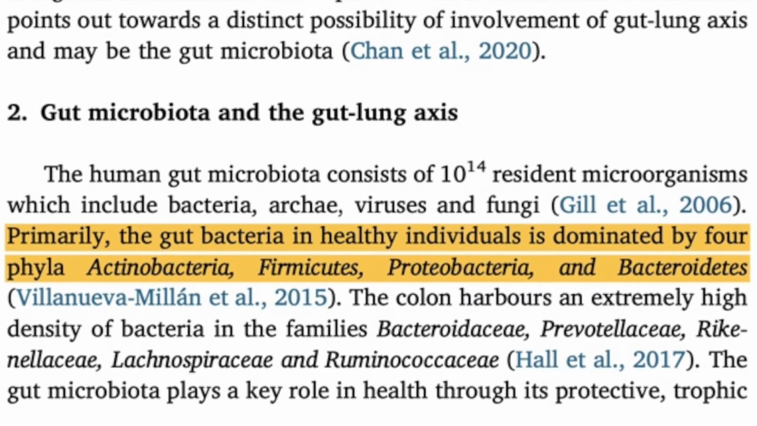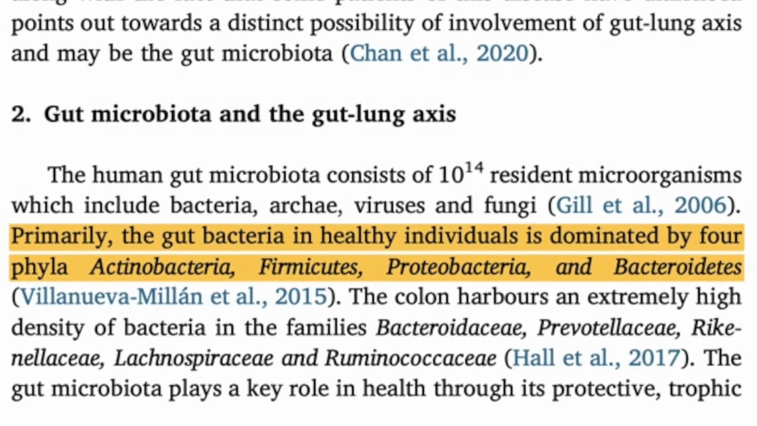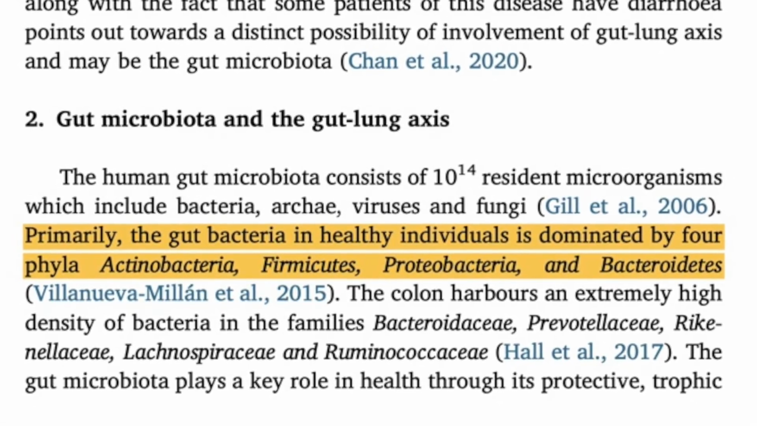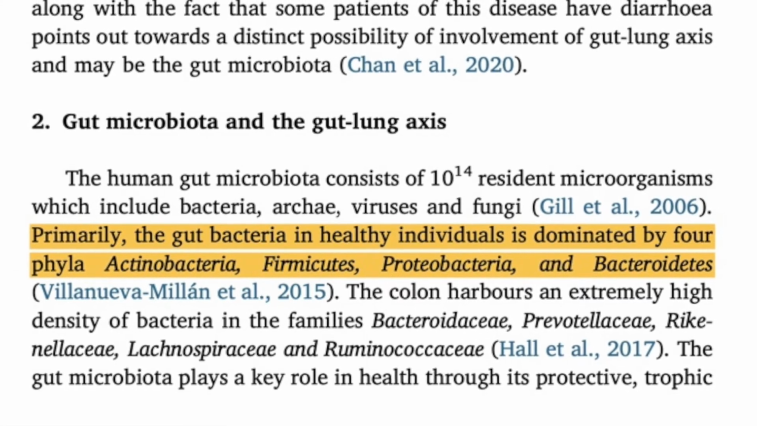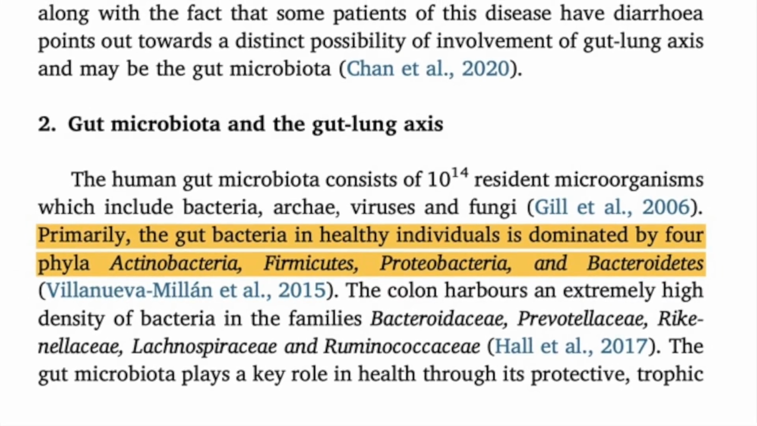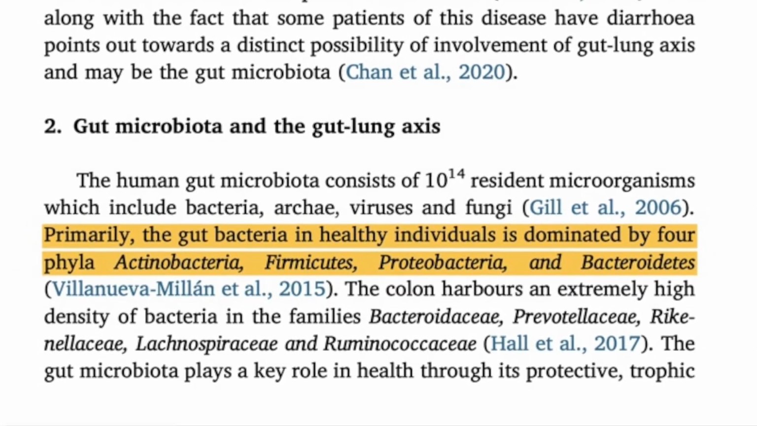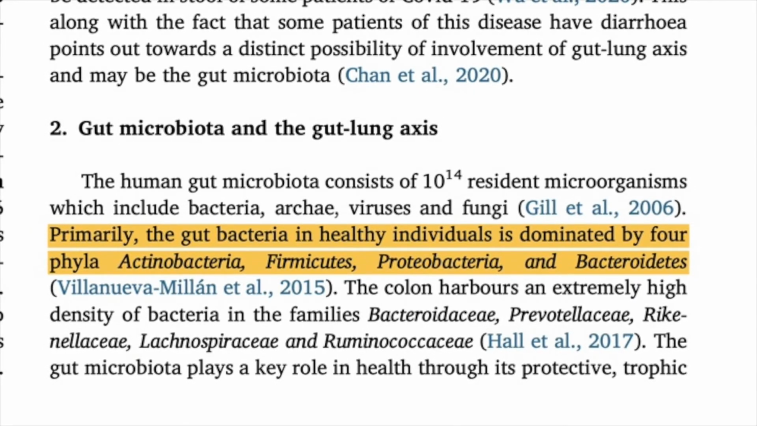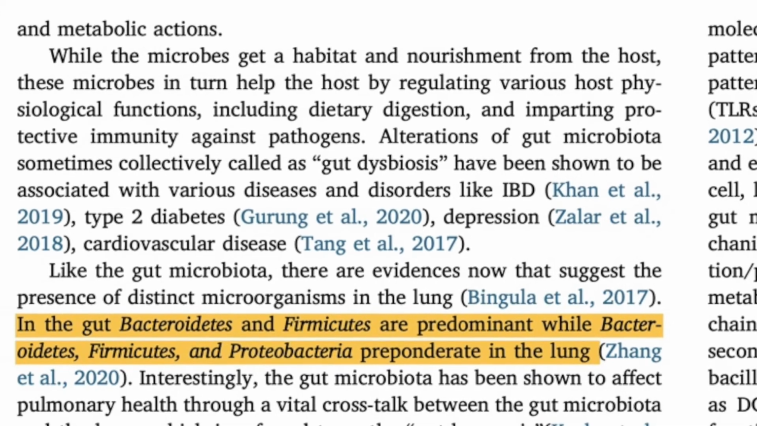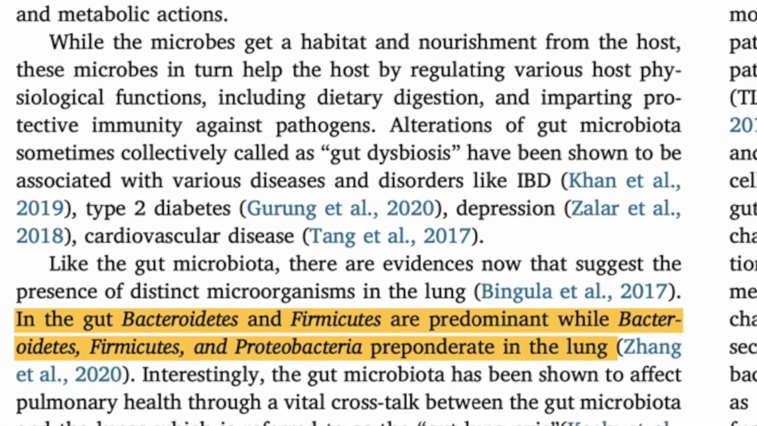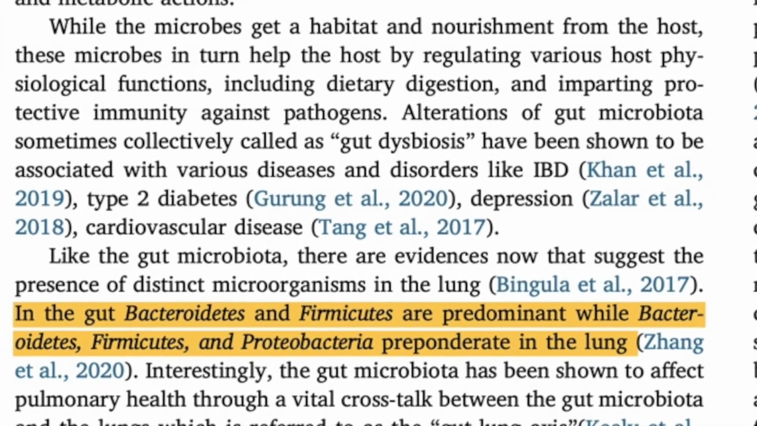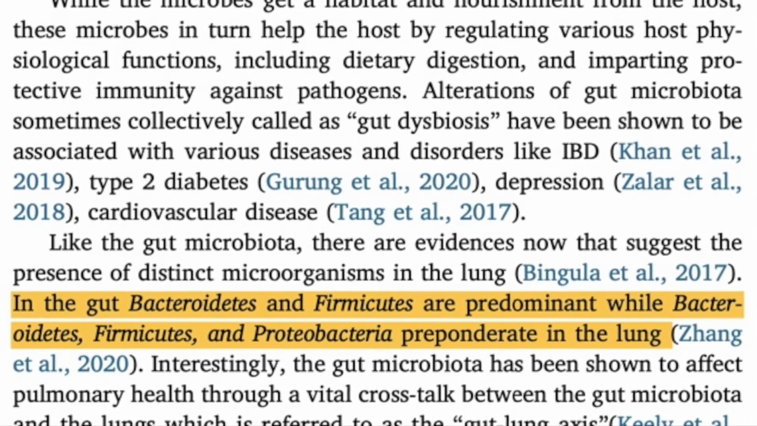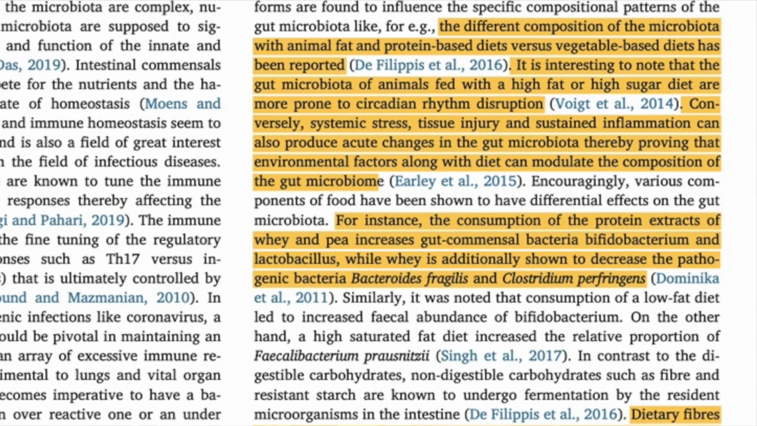As previously said, the gut microbiome consists of many different bacteria and microorganisms that help us digest the food we eat and in turn use it. In the gut, healthy individuals are dominated by 4 phyla. They are called actinobacteria, firmicutes, proteobacteria, and bacteroidetes. Further than that, bacteroidetes and firmicutes are predominant in the gut, while bacteroidetes, firmicutes, and proteobacteria are preponderant in the lung. We acquire these different bacteria through what we eat, along with environmental factors.